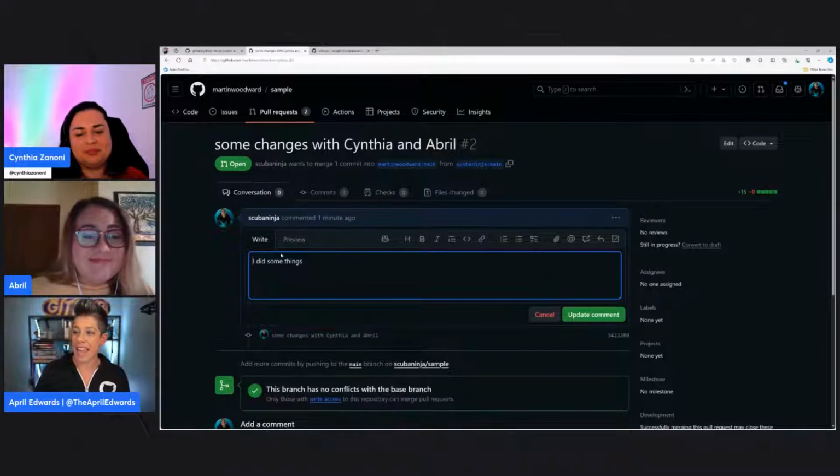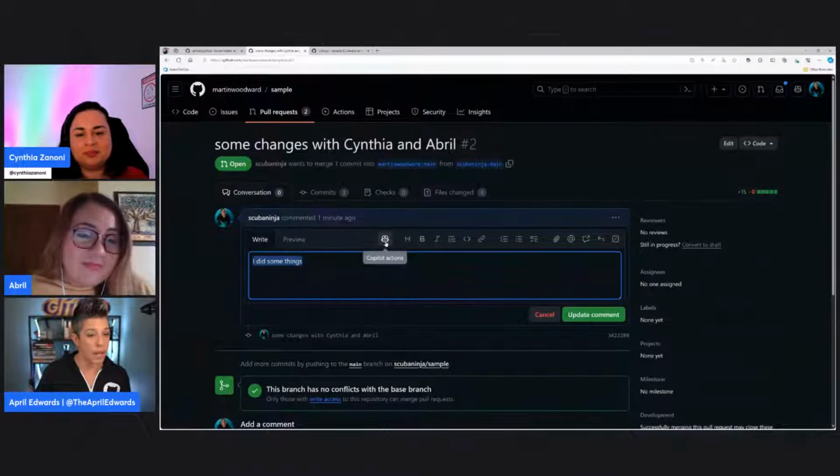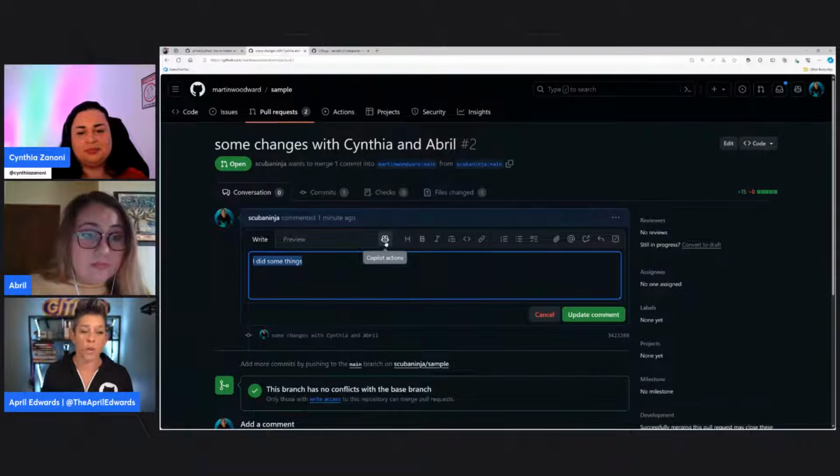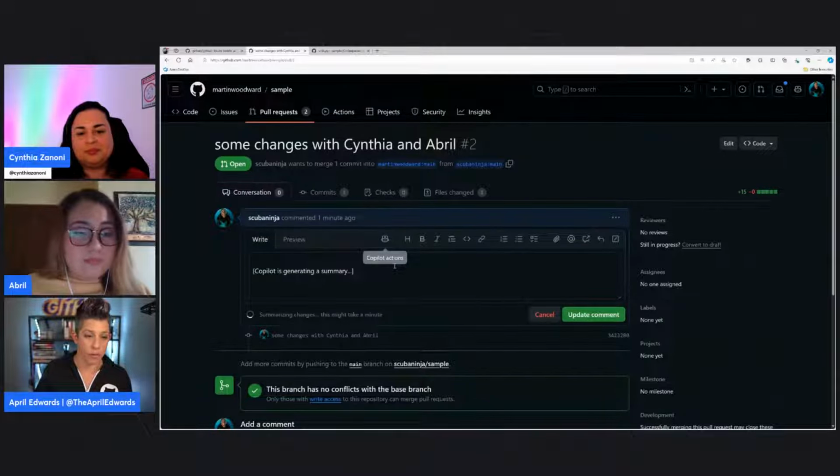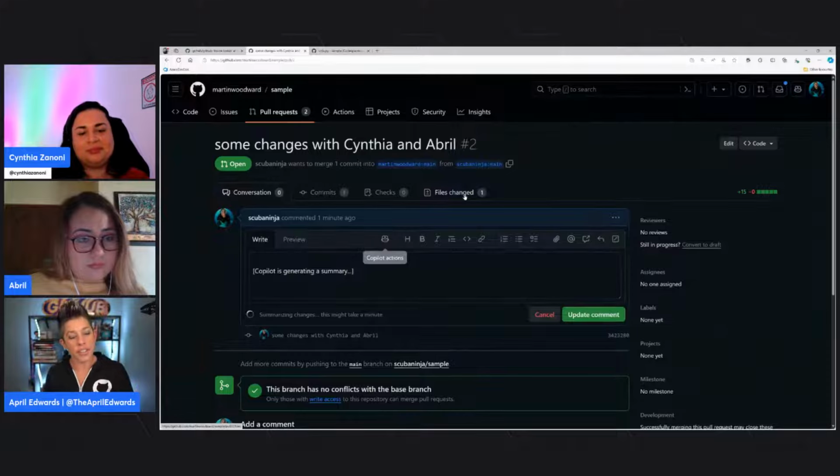So I'm going to go ahead and edit my comment, and I'm going to hit the Copilot button. So we've put the Copilot capability into the browser. Now, there are a lot of other features I'm not showing here, but I'm showing the pull request feature. The reason why is it's part of the development and the DevOps lifecycle. So I'm going to ask it to give a summary of our pull request. So it's taking the commits and the files changed and generating a context for our pull request. So let's see what it comes out with.